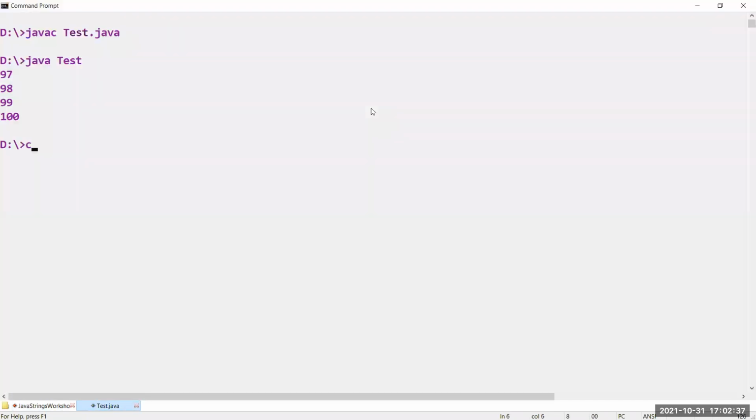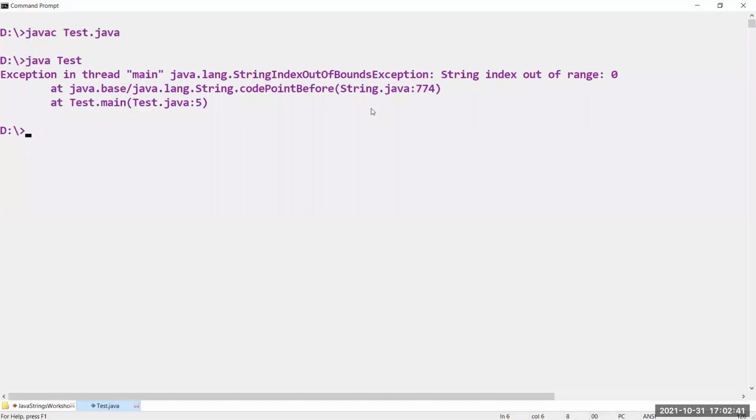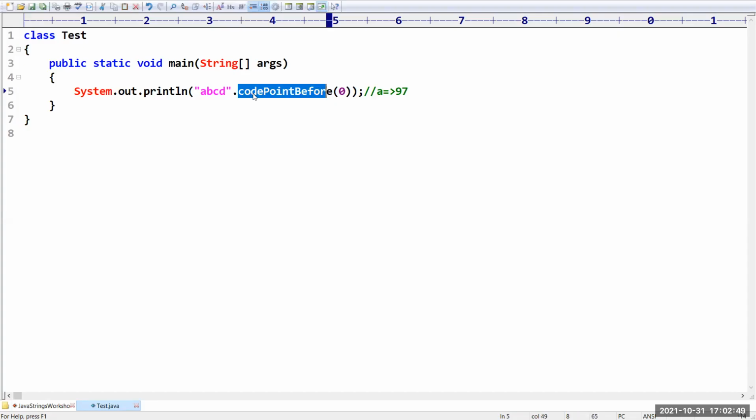I didn't try this before, so let me check and we will get a new concept. Sir, have you observed, we get a string index out of bounds exception. If you want to access the code point before the A, that means before the 0th location, how is it possible? It is impossible, that's why we get a string index out of bounds exception.